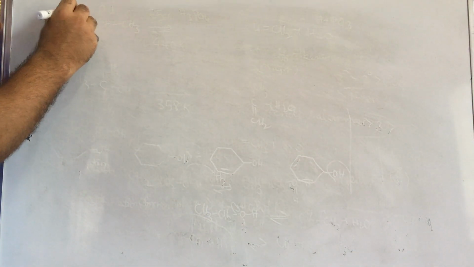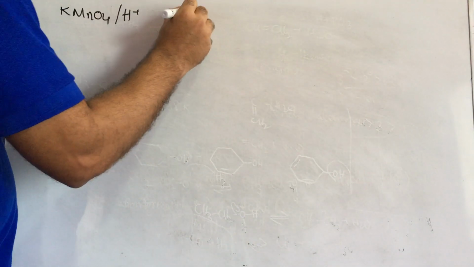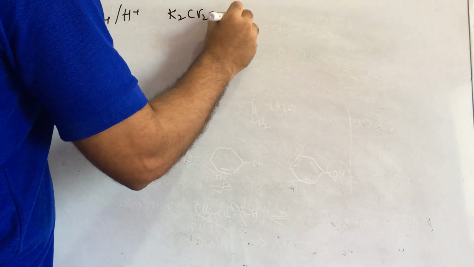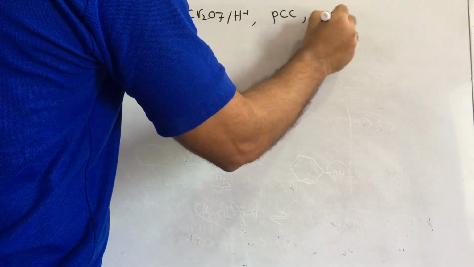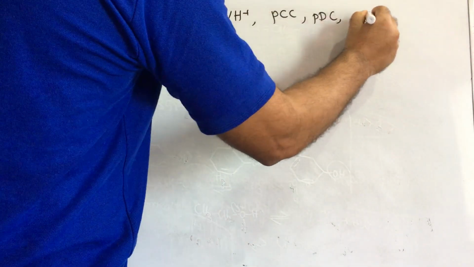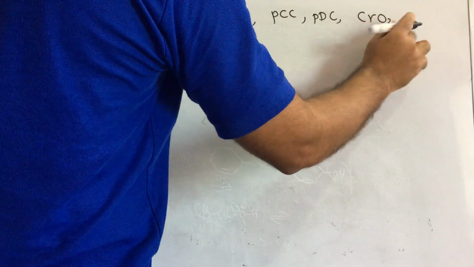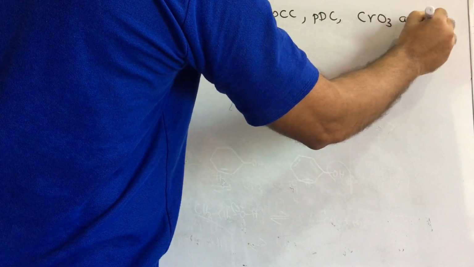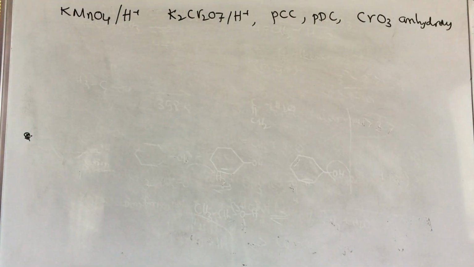One is KMnO4 in acidic medium, K2Cr2O7 in acidic medium, PCC and PDC also. Another one is CrO3 anhydrous. Okay, these are the oxidizing agents given in our textbook.